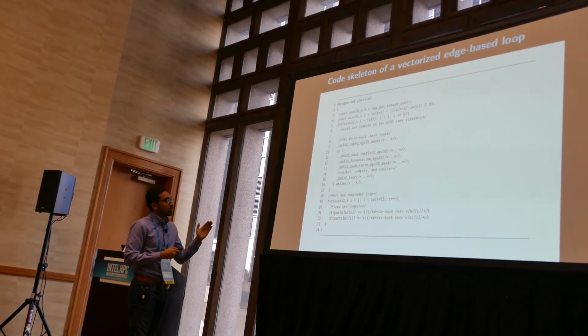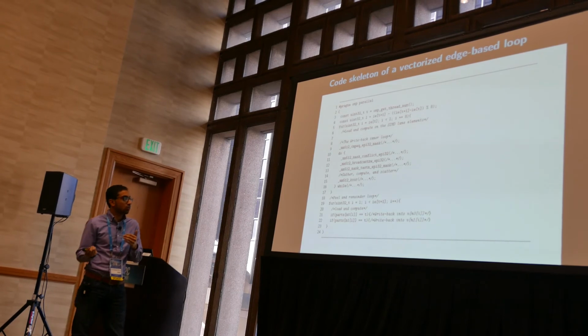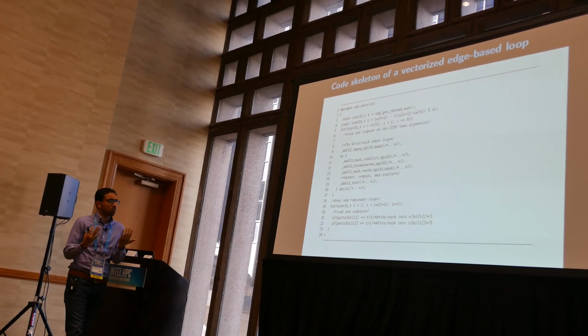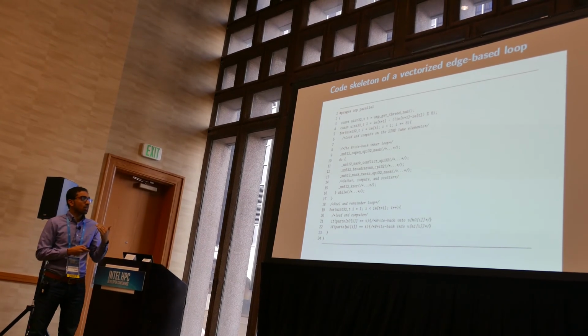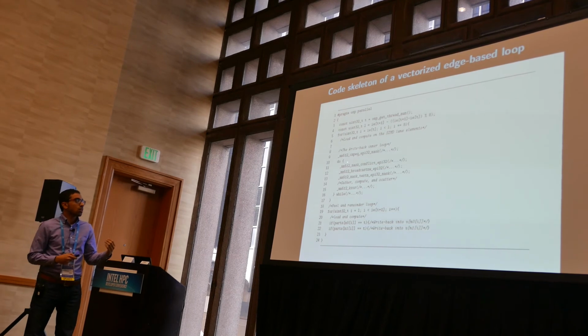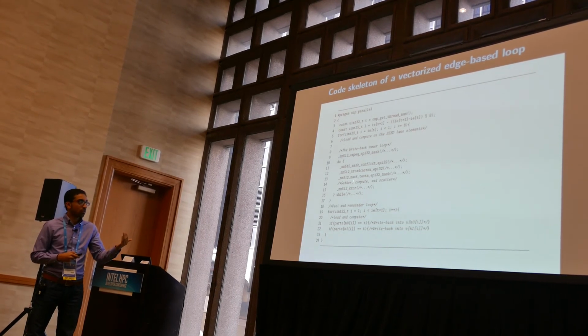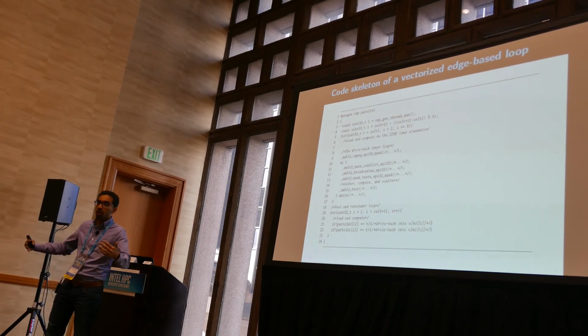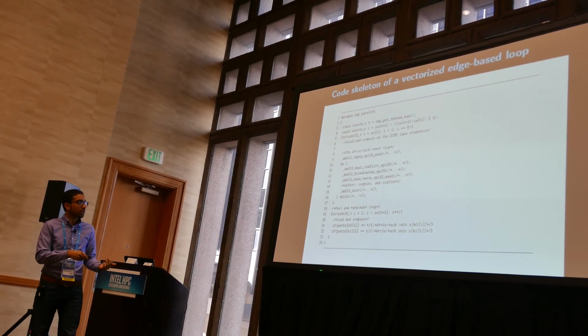And then we broadcast the conflict data to the vector to test whether there are conflicts or not. And then once we test the vector and create the mask that is conflict free, we perform gather, compute, and scatter operations, and then we perform an XOR operation to remove the already written data, and then we repeat the loop again.